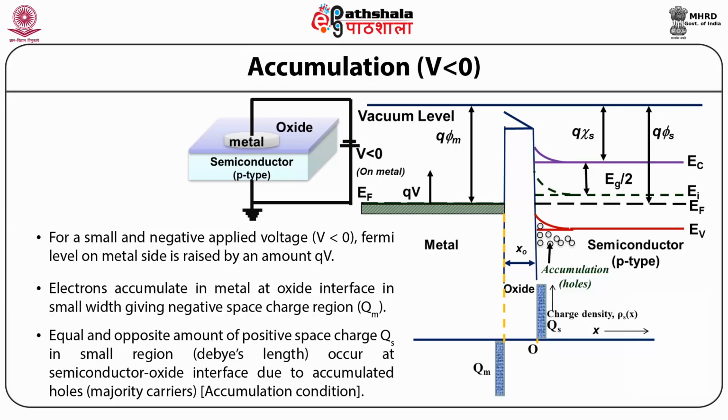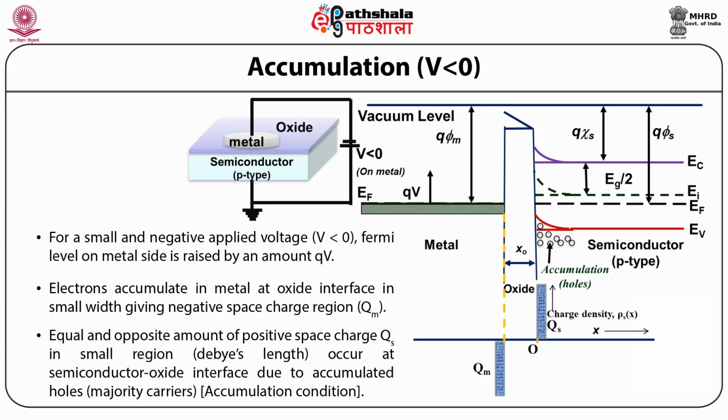So, no current flows in the MOS irrespective of V. The Fermi level in the semiconductor will remain constant. The vacuum level must bend up gradually to accommodate the applied V from the semiconductor side. Since the oxide is assumed to be charge-free, the lower edge of the oxide conduction band will bend linearly.